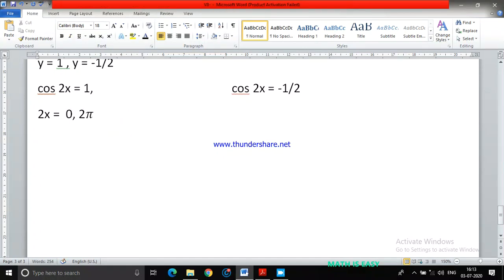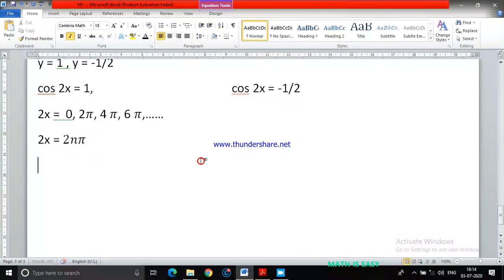Just a minute. So what I do is I'll copy this pi value only. 2 pi. Then it will come 4 pi. Okay. Then it will come 6 pi. It will go on. Okay. You may ask, why can't it be pi, 3 pi, 5 pi? Cos pi value is -1. Okay, that you remember.